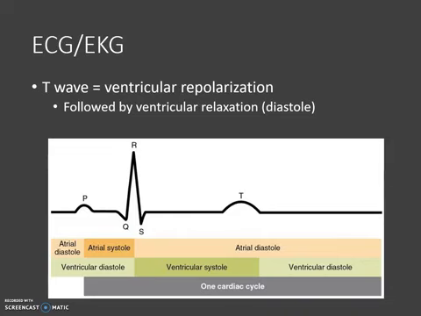Or if the QRS wave isn't working, or if it's not showing up on the EKG properly, then it could be a signal that there's something wrong with the intrinsic conduction system of the ventricles. And so the ventricles aren't getting the proper signal to contract. And either one of those can be bad, because it means that the blood isn't being pumped through the heart in the direction that it should be.